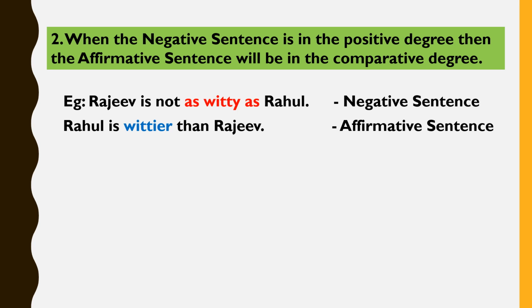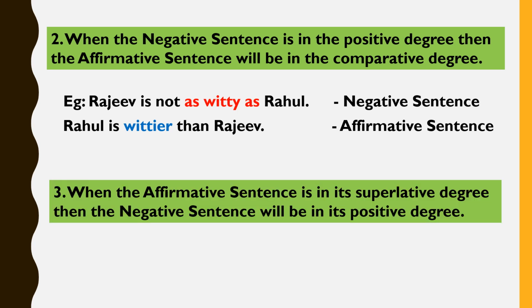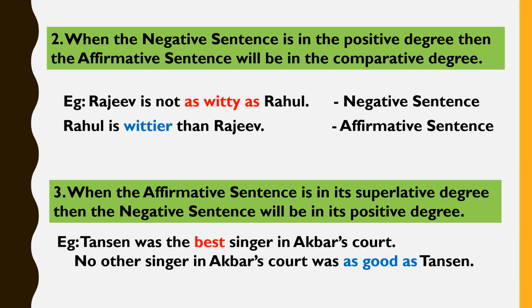The third rule is when the affirmative sentence is in its superlative degree, then the negative sentence will be in the positive degree. For example, Tansen was the best singer in Akbar's court. The word best is an adjective in its superlative degree.